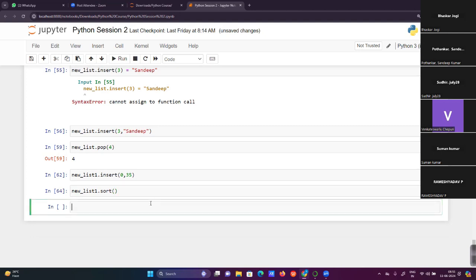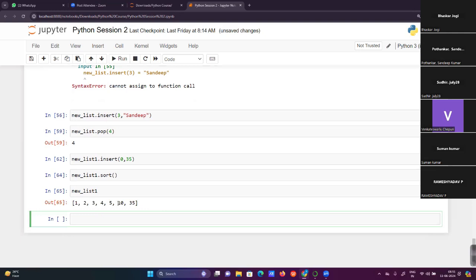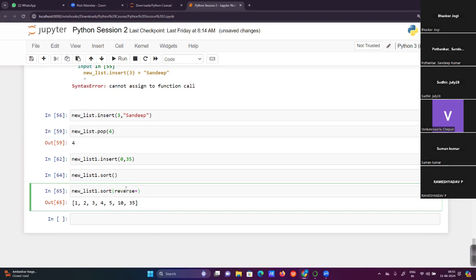Now new list: 1, 2, 3, 4, 5, 10, 35. But if you mention sort with reverse equals true, then it will work as descending order.